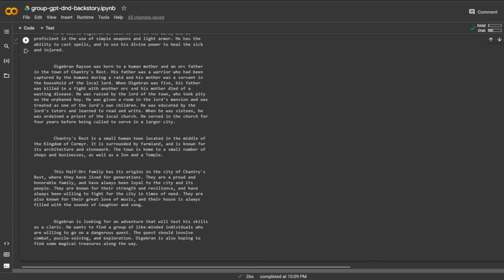When Orgibron was 5, his father was killed in a fight with another orc. His mother died of wasting disease. He was raised by the lord of the town, who took pity on the orphan boy. He was given a room in the lord's mansion and was treated as one of the lord's own children. He was educated by the lord's tutors and learned to read and write. When he was 16, he was ordained a priest in the local church. He served in the church for 4 years before being called to serve in a larger city.